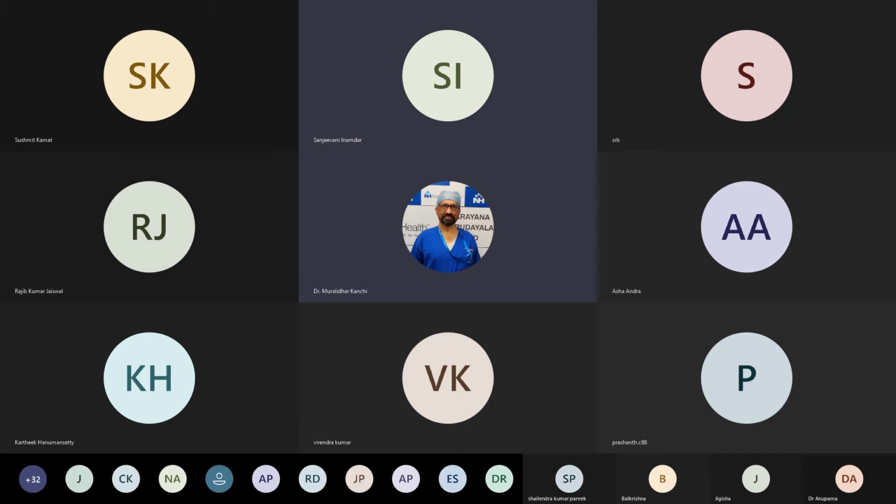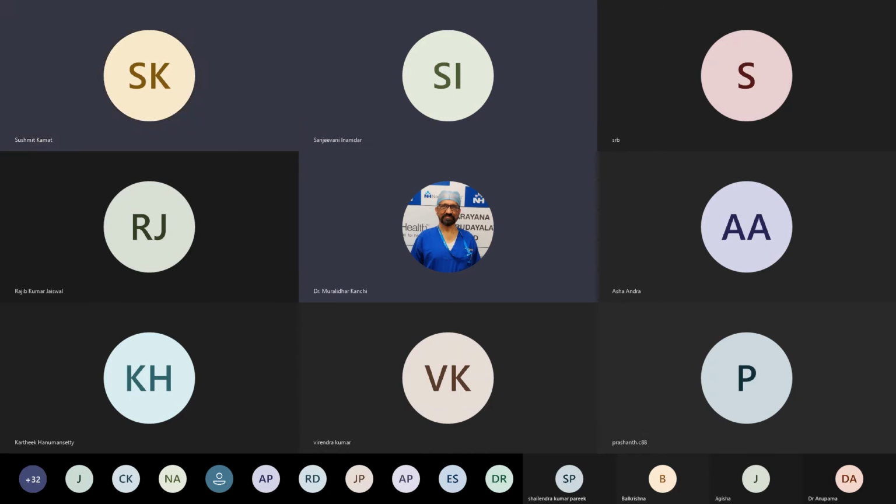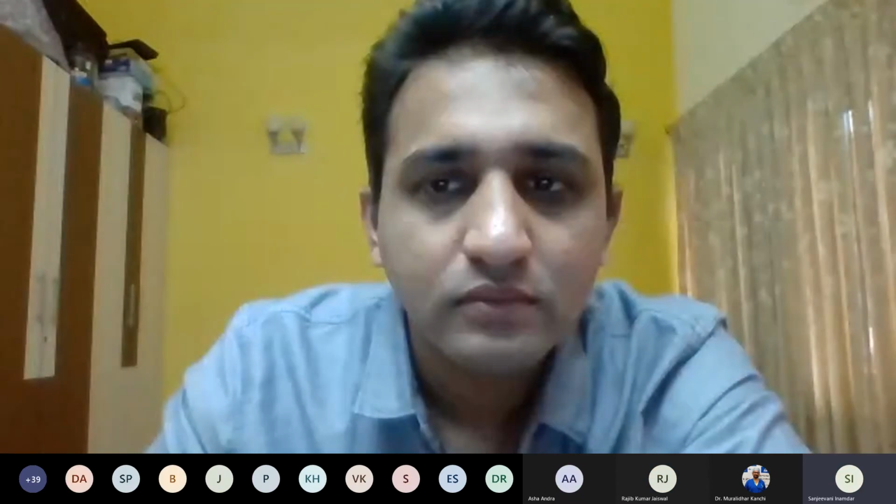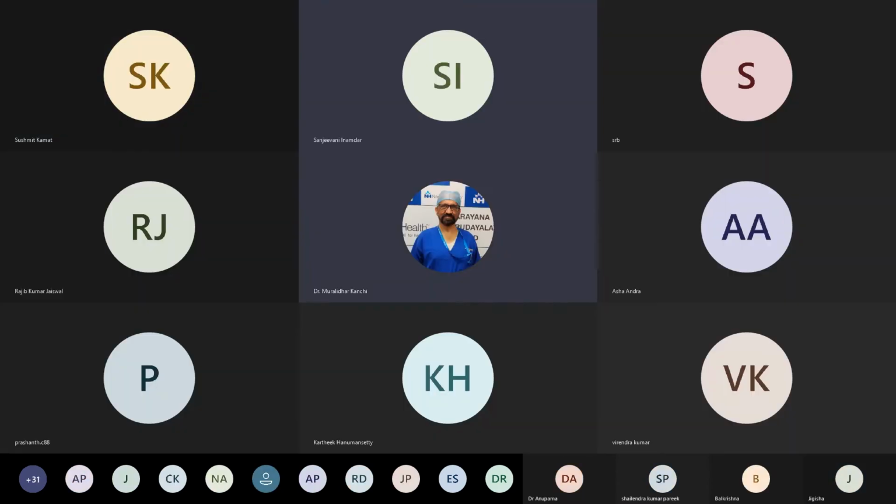But normally the color gain settings is about 50 to 60 centimeters per second. Do you agree with that, Sushmit and Sanjeevani? Yes, sir. Dr. Muralidhar, again during pulmonary vein analysis, there also you have to reduce it. Yes. Just like that in pulmonary veins also. Yes. Otherwise, you will see tremendous turbulence.